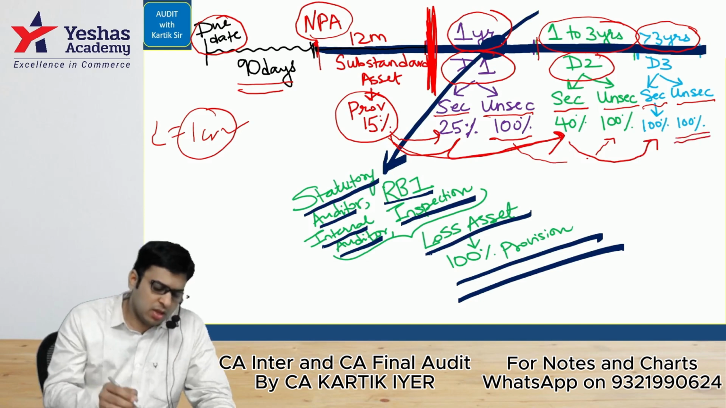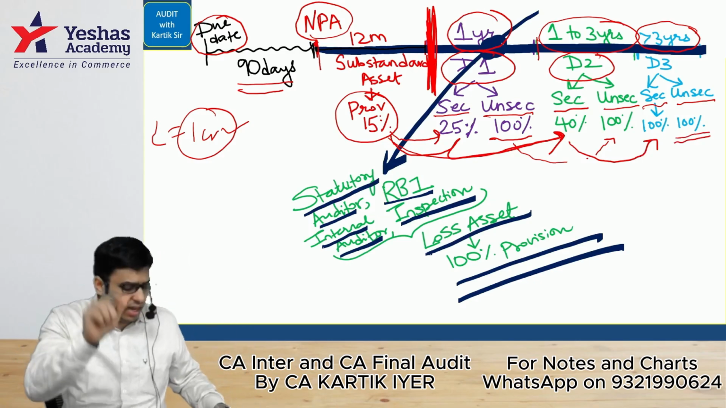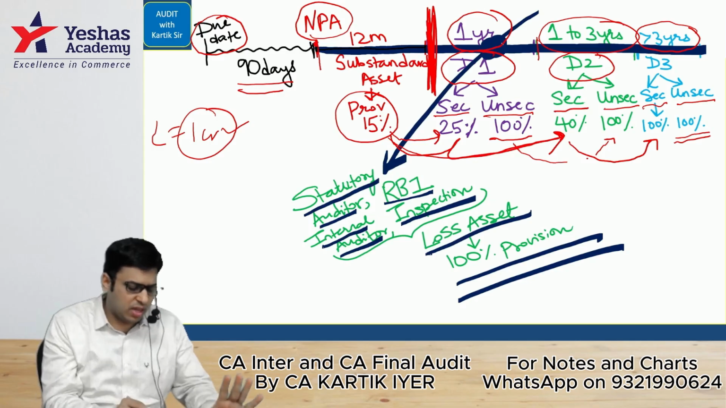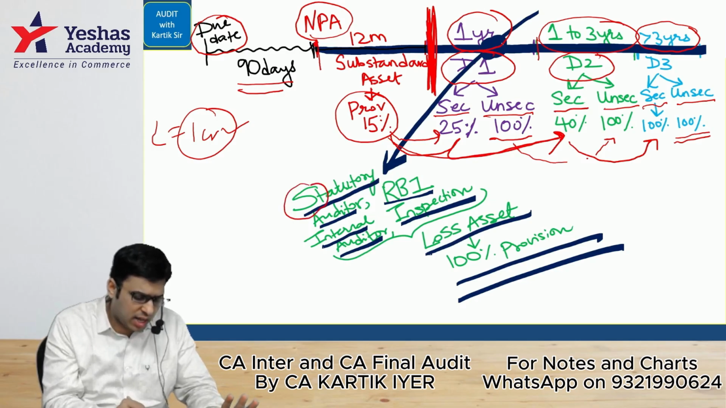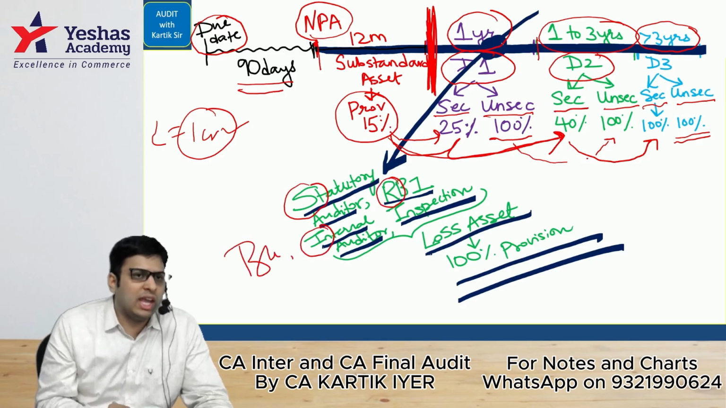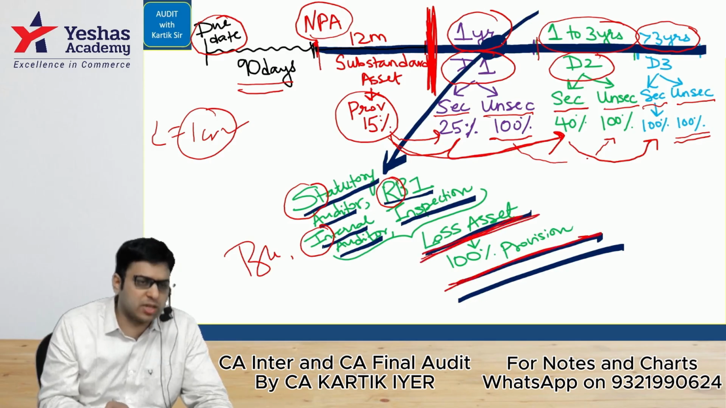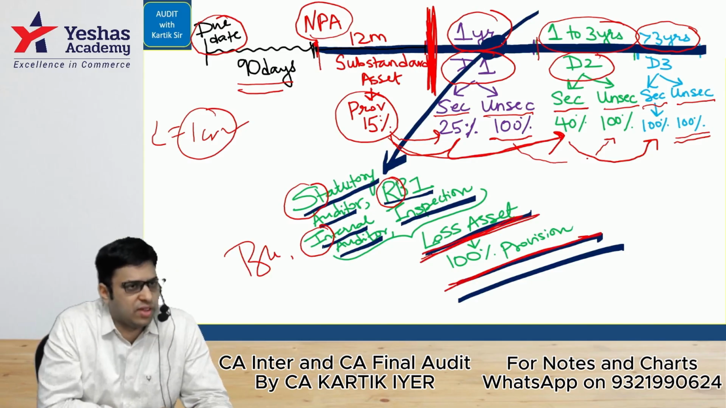In the duration which I've shown in the dark blue line, suddenly, anytime, if the SIR, that is the statutory auditor, internal auditor, or RBI inspection, or the bank itself feels that this money is not going to come, in that case, they should treat it as a loss asset and immediately create 100% provision there and then itself. Are you there with me, yes or no?